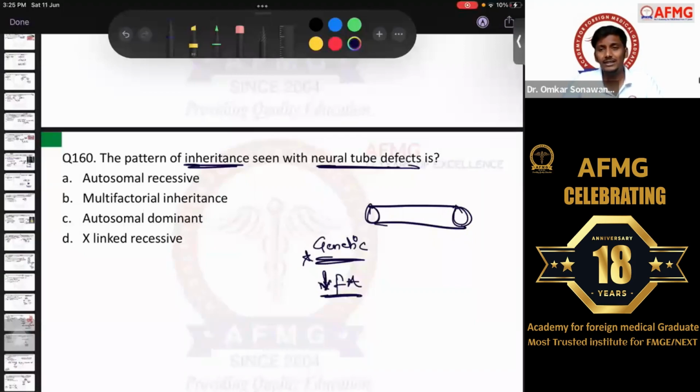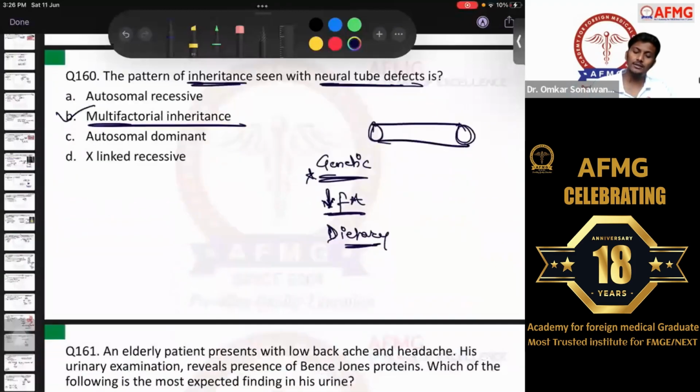So there are multiple causes: genetic, dietary, and pharmacological like anti-epileptic drugs. All of these together contribute to neural tube defects. So it cannot be any other type of Mendelian inheritance. Rather, it is option B, multifactorial inheritance. Multifactorial inheritance we have studied for hypertension, diabetes, or any of the non-communicable diseases for that matter. So this was the easier one.